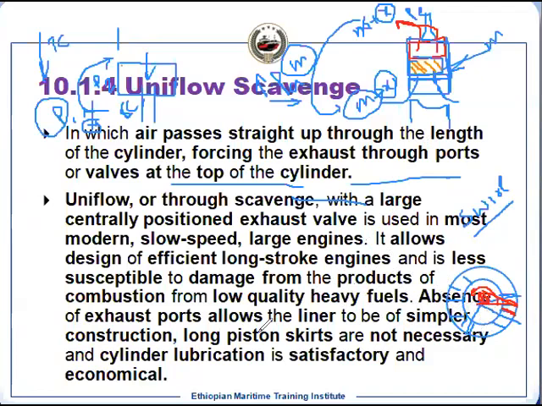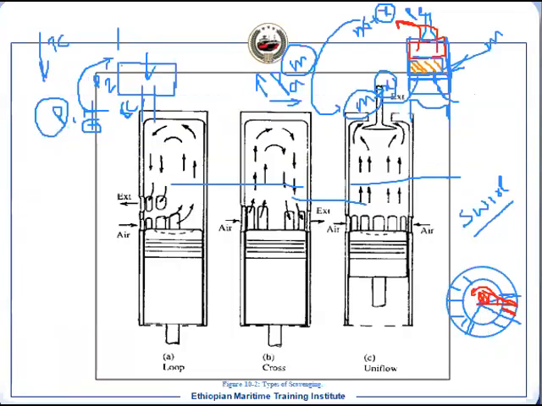So another advantage is this uniflow scavenging. There is no exhaust port, which we used to have earlier. If you see this diagram, we'll come to that after. So this is the exhaust port we used to have. This is the scavenge port. So now this exhaust port is not there.